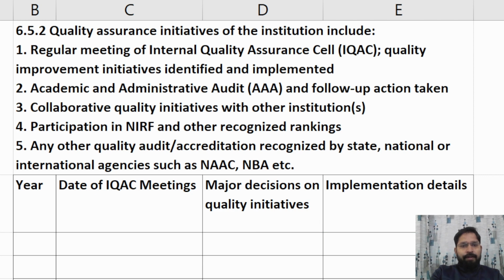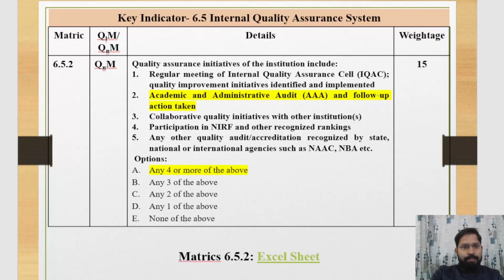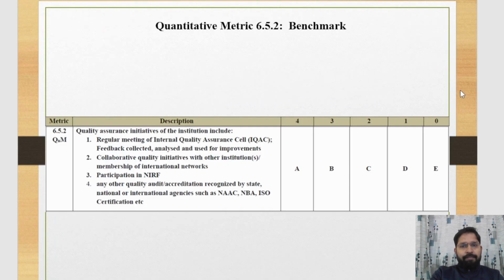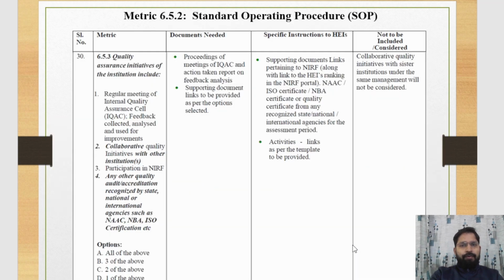Now we discuss the benchmarks of this metric 6.5.2. Suppose we tick on A, that means your institute will receive grade 4 in this metric. Now we discuss the SOP of 6.5.2.